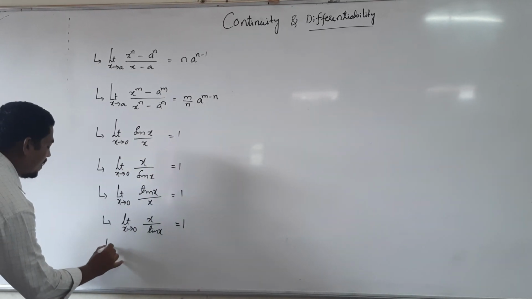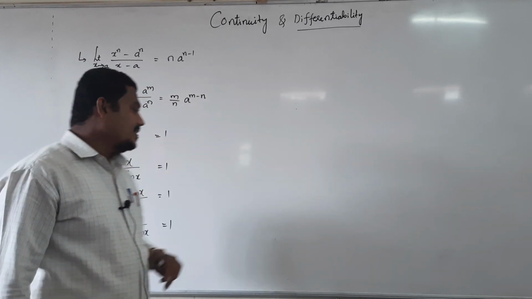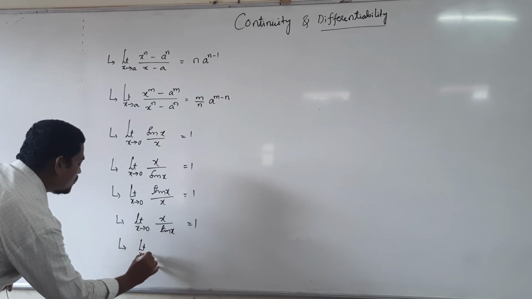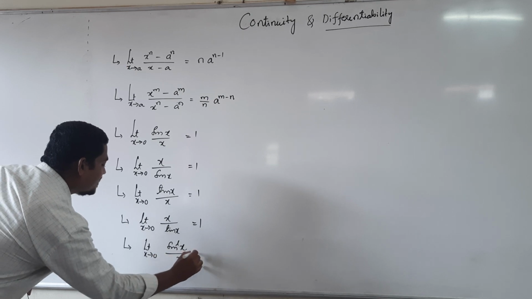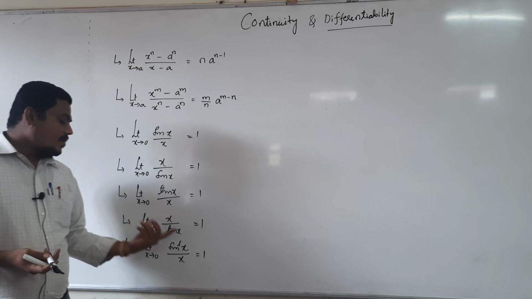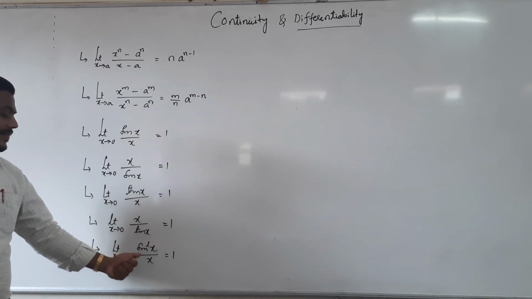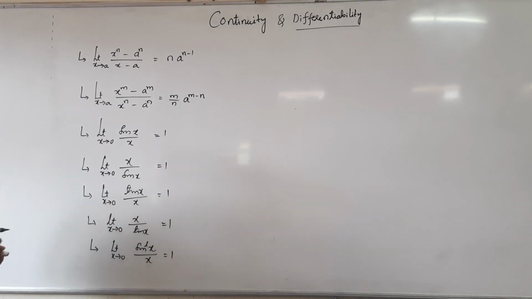And already you know about inverse trigonometric functions, right? Similarly, limit as x tends to 0 of sin inverse of x divided by x is also 1. Sin inverse of x by x is 1 and tan inverse of x by x is also 1.